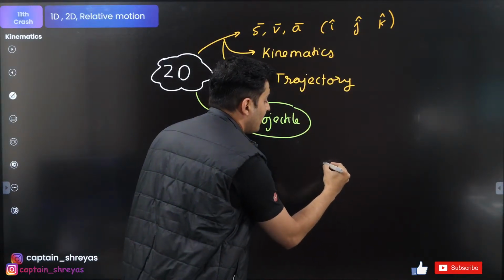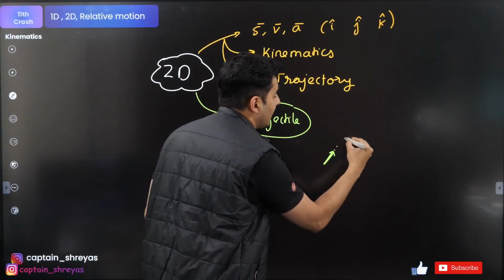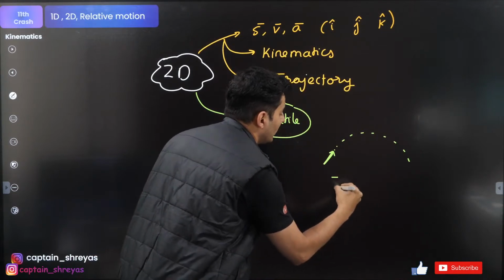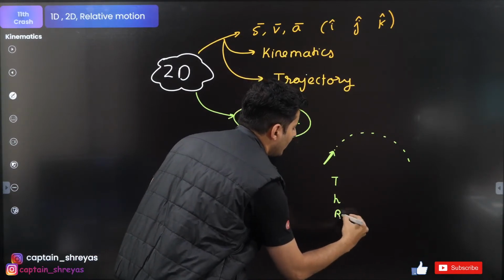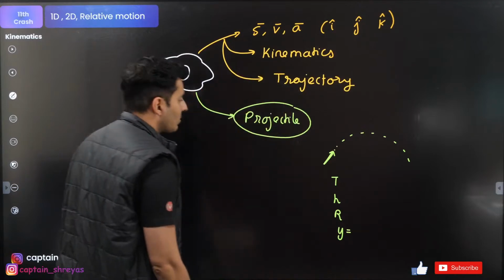Number one is where you throw a ball or an object and it goes like this. Here you should know the time of flight, maximum height, range, the equation of trajectory, all these things.